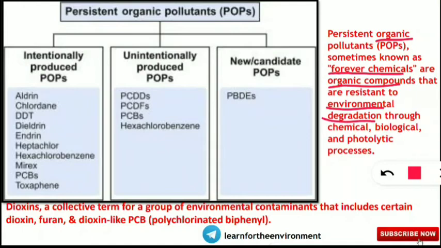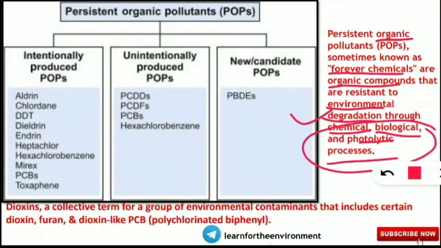What does this mean? That means they do not degrade easily, so they are not easily degradable in the environment, neither through chemical nor through biological nor through photolytic process. So any process cannot break down this compound, they cannot degrade these compounds. That's why they are known as forever chemicals. They are very harmful for our environment.